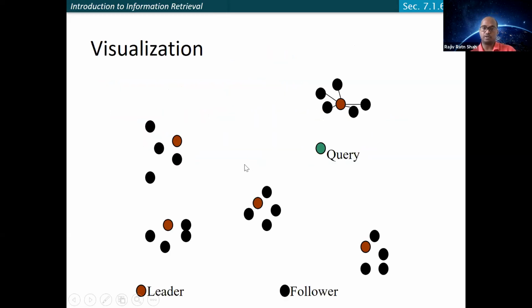This is one visualization you can think of. In this case, you have the query q, and you have n leaders, like this leader, this leader, this leader, and the remaining documents in each cluster are its followers. You compute the similarity, or the distance, from the query to each leader. You will get one nearest leader, and once you have that, you compute the top k documents from the followers it has, and return them.